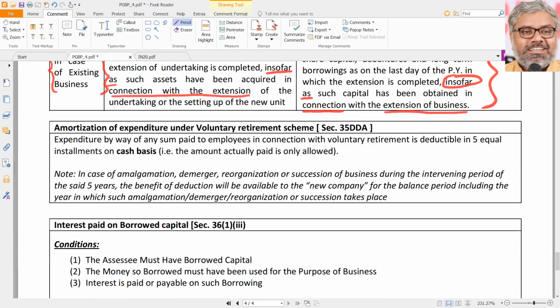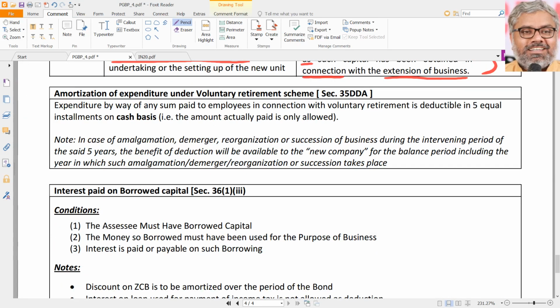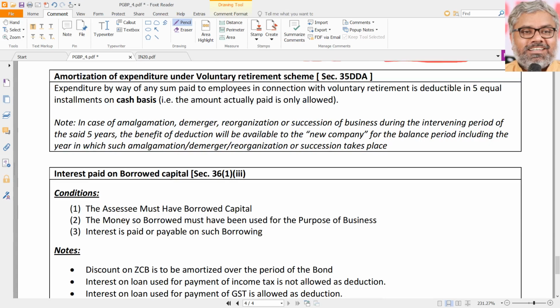That is one more section in the 35 series. And the last section in 35 series is 35DDA, a general, logical section, nothing special to remember here. Expenditure by way of sum paid to employees in connection with voluntary retirement. We know already the voluntary retirement scheme, VRS. And for employees, the taxability we discussed in the head of income, salaries. Now, whatever was income for the employee will naturally become expenditure for the employer. That should be deductible, right? Of course, it is deductible.